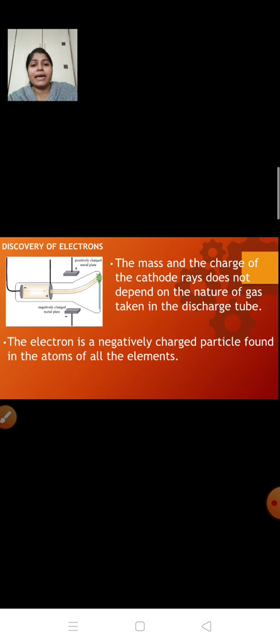Now children, the mass and charge of this cathode ray does not depend on the nature of the gas that is taken in the discharge tube. And then he named this negatively charged particle as electron. The electron is a negatively charged particle found in the atoms of all the elements. And this electron is represented by the symbol e−. Over here e means electron and minus means negative charge. So this is how the electron was discovered.